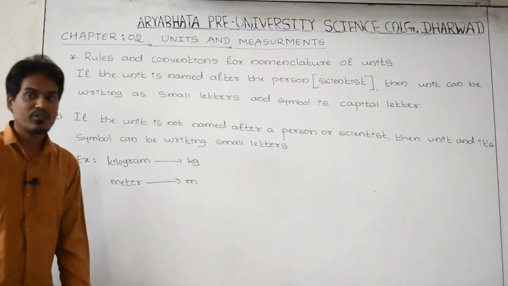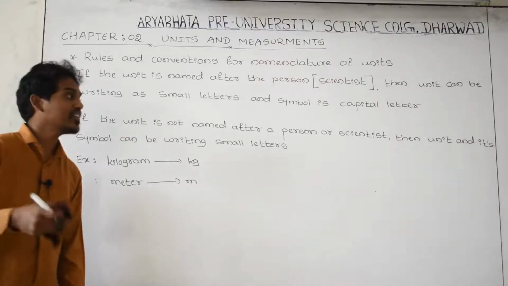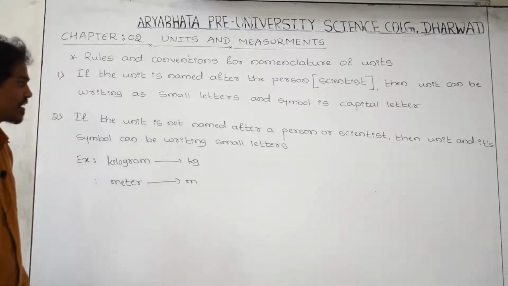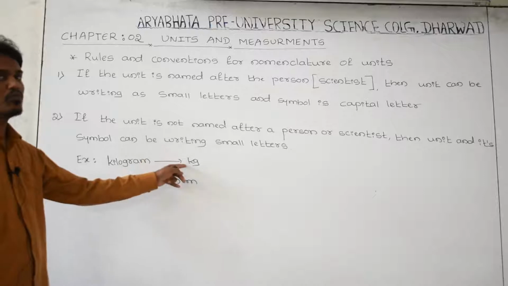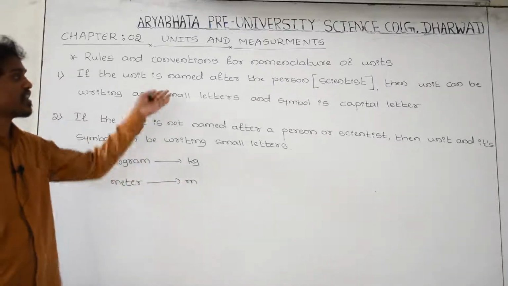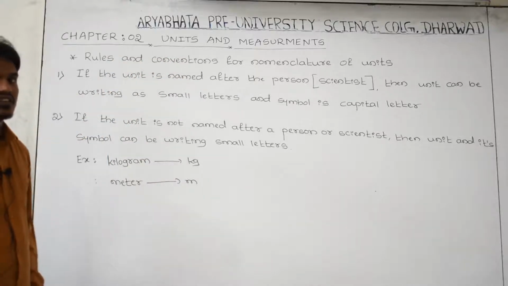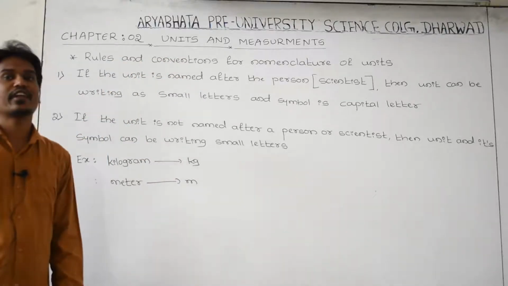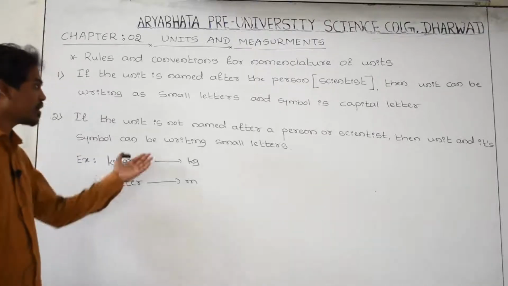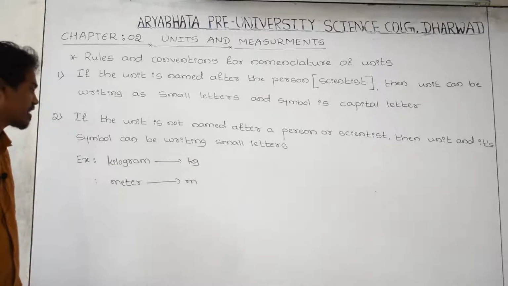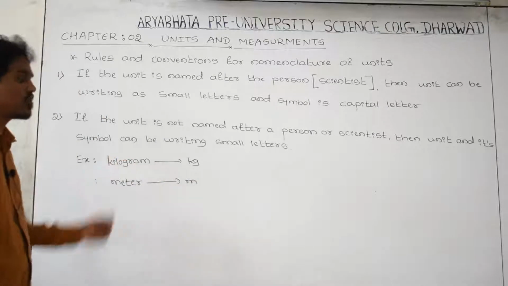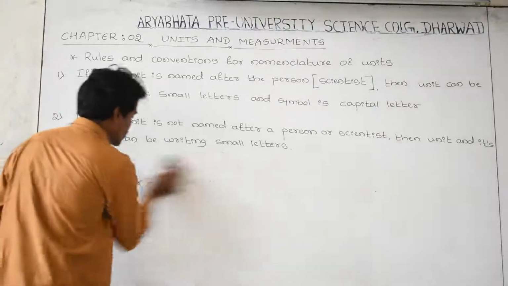While writing a unit that is not a person's or scientist's name, both the symbol as well as the name of the unit are written in small letters. If it is the name of a scientist, the name of the unit should be written in small letters, but the symbol in a capital letter. But if it is not named after a scientist, you can write both the unit and its symbol in small letters, and these two examples are enough.